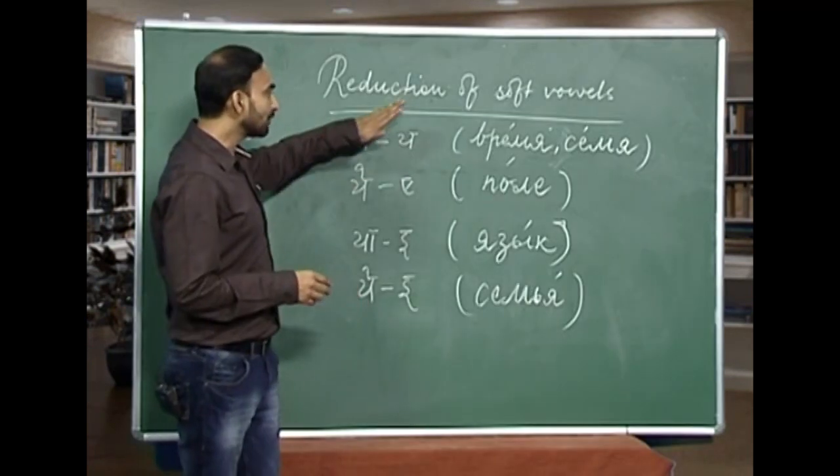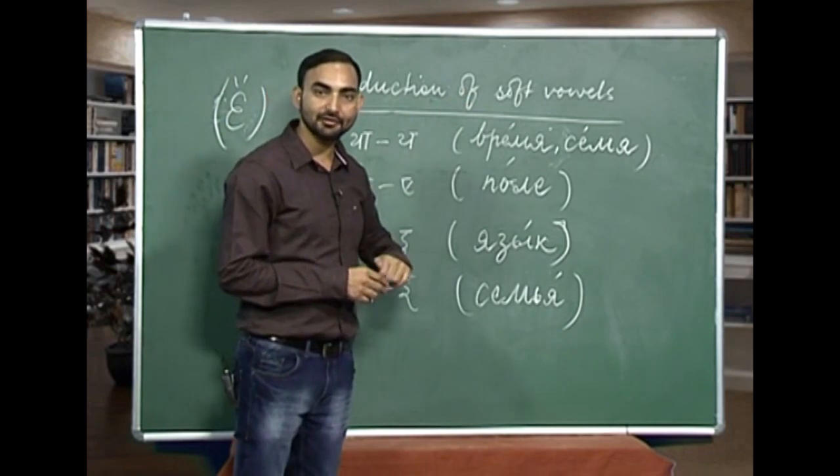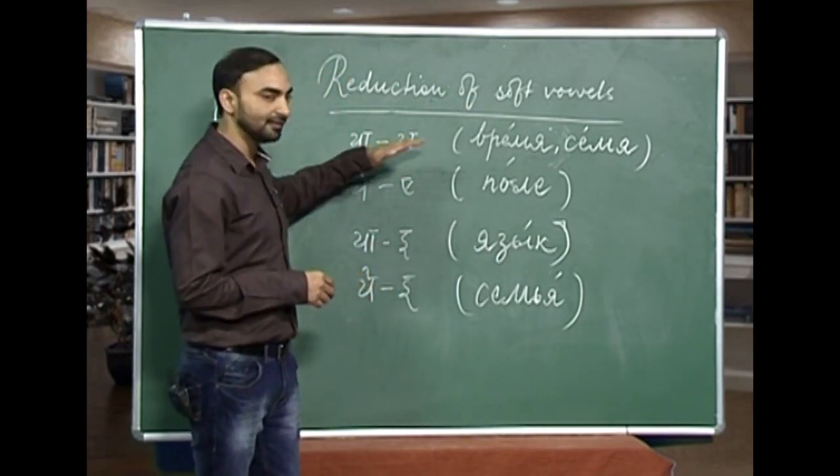One important thing about soft vowels is, like we have learned that hard vowels undergo reduction, these soft vowels also undergo the process of reduction whenever they are in an unstressed position. So, I have written some words on the blackboard, and let us understand how this process happens when the soft vowels are in an unstressed position. The process of reduction can be understood more clearly with the help of Hindi.